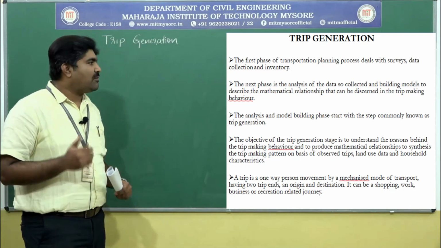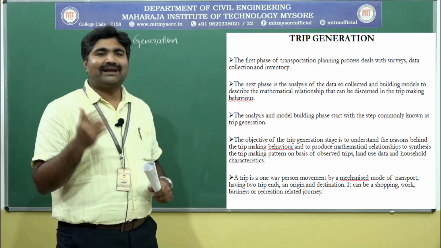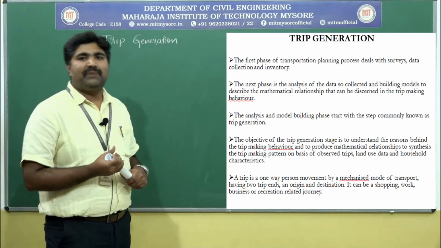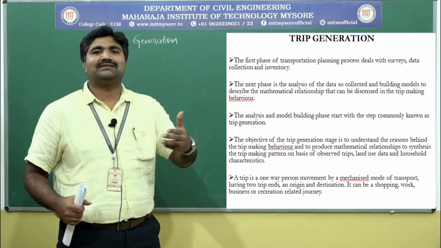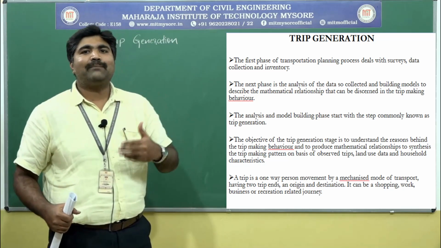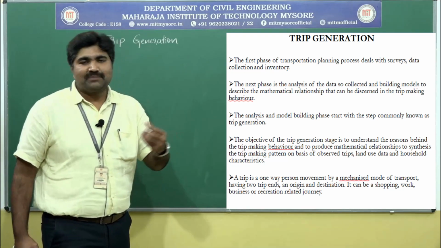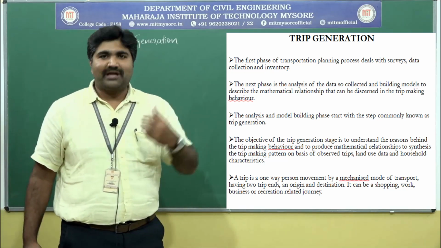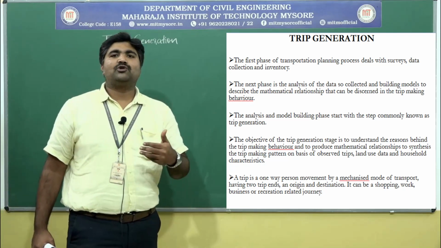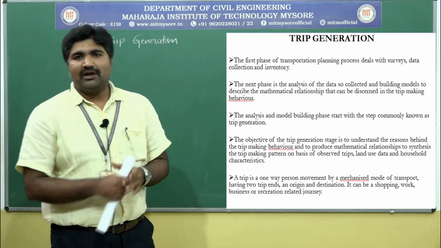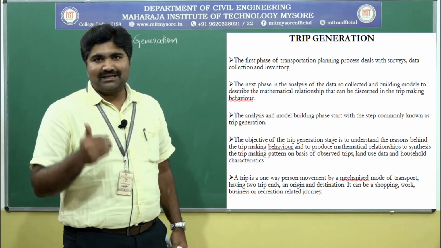The aim or the objective of the trip generation stage is to understand the reason behind the trip making behavior and to produce the mathematical relationship, to synthesize, meaning to combine, the trip making pattern based on the observed trips, land use or household characteristics. Based on this data we are going to provide the future requirements by planning and by collecting the data.